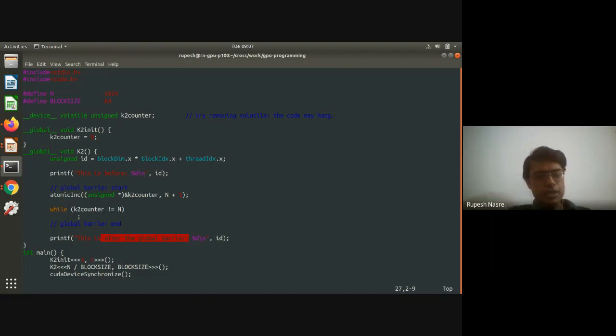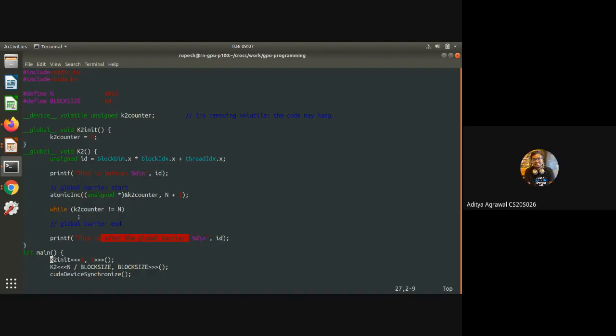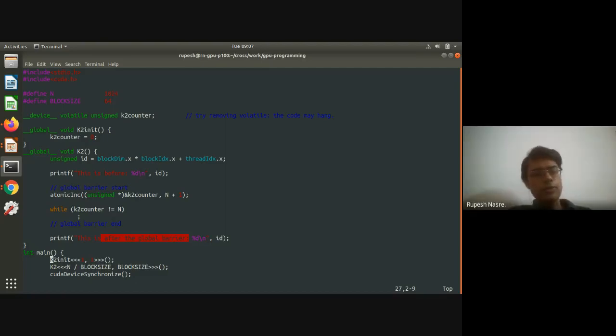This K2 init, I'm just defining it in a separate kernel because I just want to initialize that counter. But it could also be done in a different way. For example, you can do a CUDA memcopy, having a value 0 in, let's say, a host counter, and copy it back to the GPU. That is also okay. There is no problem either way. That is not an issue. Okay. Any other concerns here?